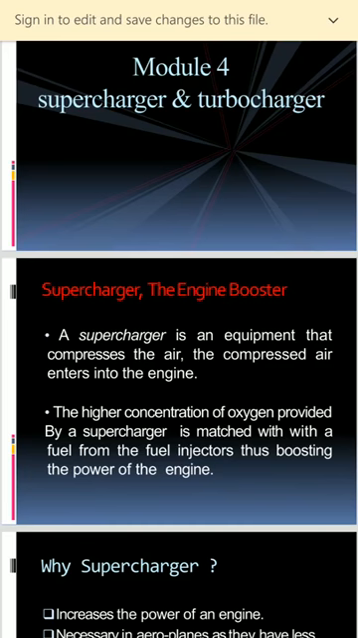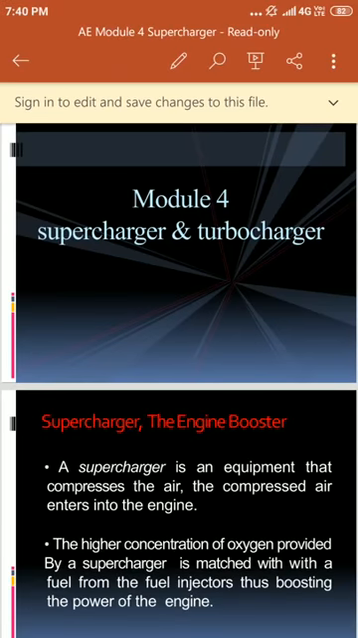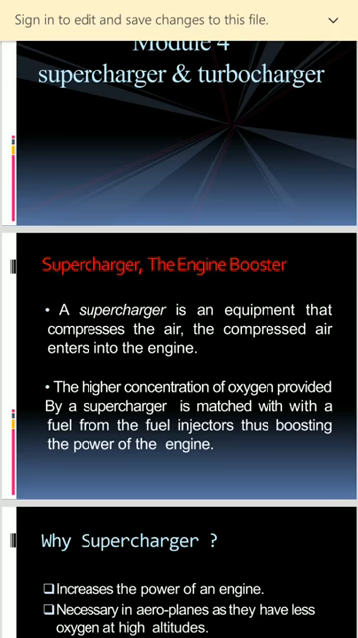Before that, what is the main purpose of a supercharger? The purpose of a supercharger is to increase the power output of the engine. How do we increase the power output of the engine? We have to compress the air at the inlet of the engine. For that reason, we use the supercharger.